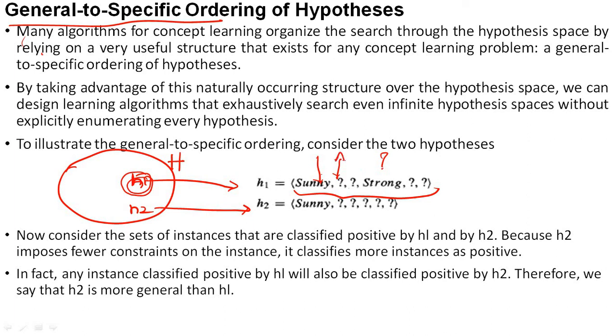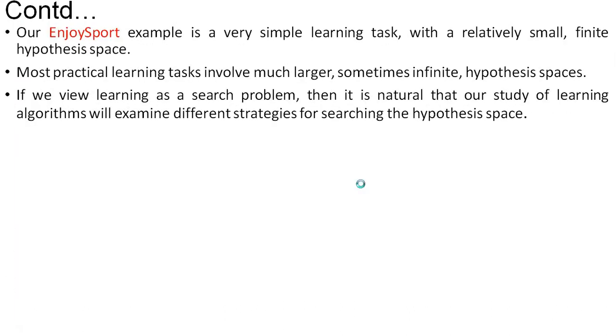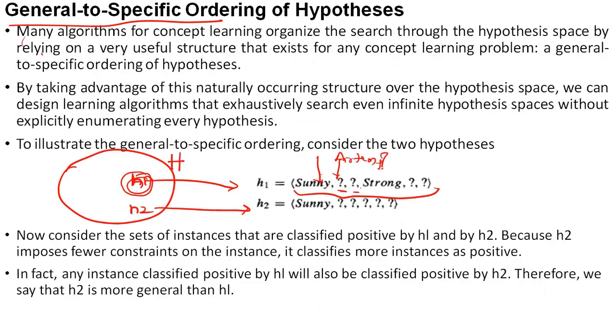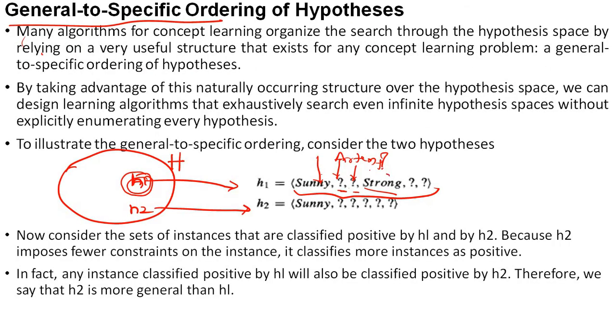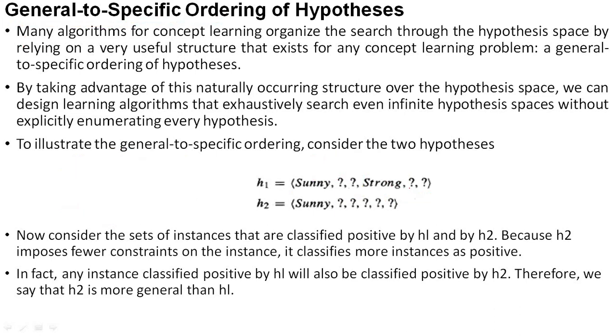This is air temperature, which has 2 values, and I can take any value. The third attribute, I think, was humidity, which has 2 values, and I can take any value. Next, this one is for wind. Wind is strong, so here I have to take only strong. There is another value for wind, that is weak. I am not taking that value, I am taking only strong. And for the other 2 attributes, again I can take any values.